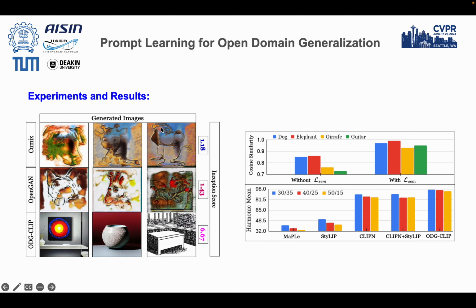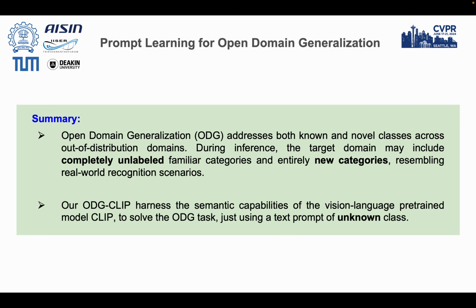Previously, baselines have used different pseudo-category sample generation processes like QMix, OpenGAN, etc. We have shown that a pretrained stable diffusion model has greater potential for generating open objects with good quality. We also have shown the importance of the LCM loss, that is the semantic consistency loss, as with it the cosine similarity between the visual and text features of categories becomes higher. We also ablate our model with different splits of known and novel classes.